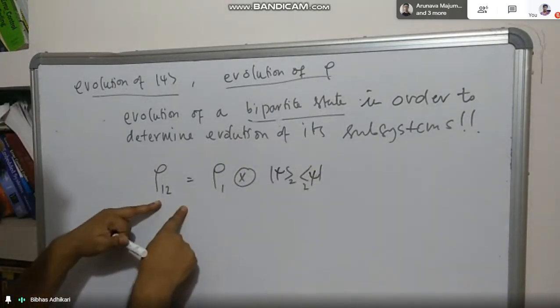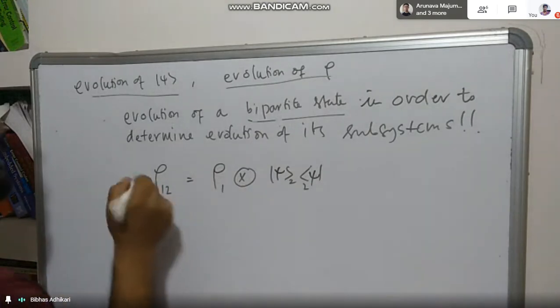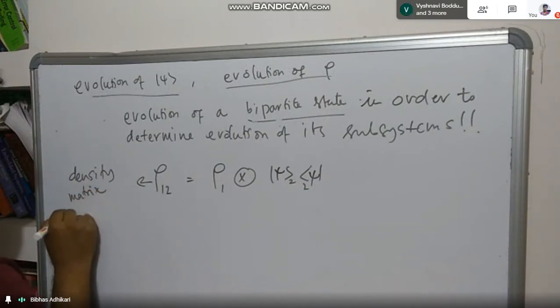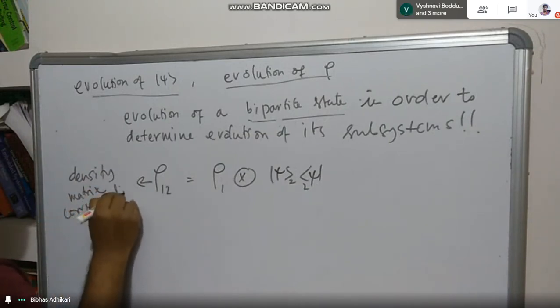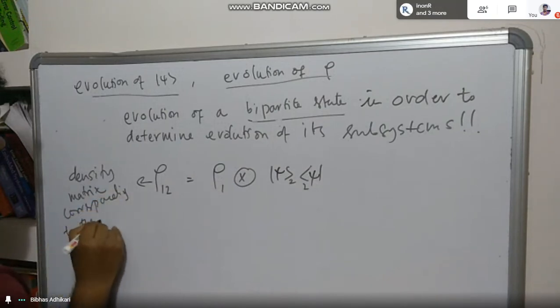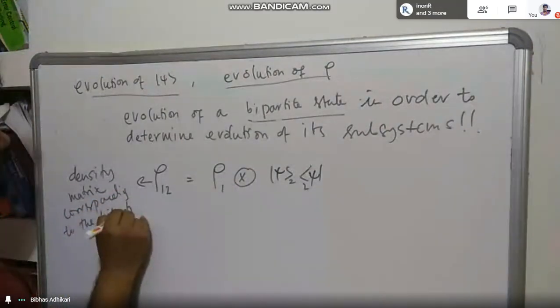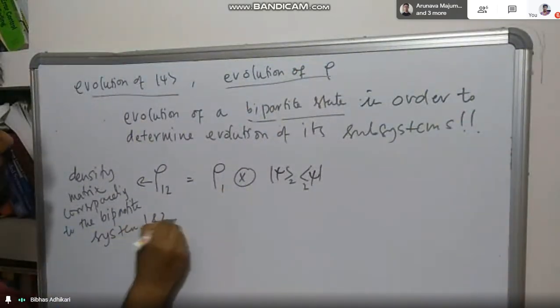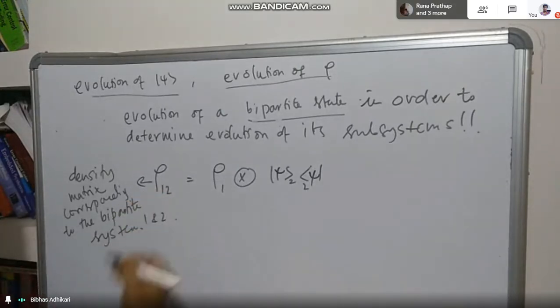So I'm writing rho 1, 2 to define that this is a density matrix corresponding to the bipartite system, one and two. That's fine. Some people will also write A, B, that's fine. But here we don't care because every time I'm writing the basis as 1, 2, so you can write this 1, 2, or you can write A, B. In Wilde's book, they write it using A and B.